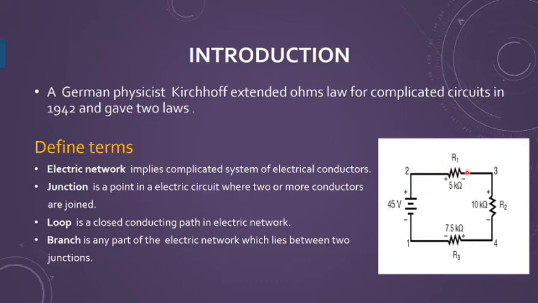I may give it some naming just to understand it. I may call it AB. So AB is a branch of this network. This is the complete electric network, and this will be branch AB. And if I call another point C, then BC is also a branch. So there are many branches in the electric network. For understanding the circuits, these definitions should be clear to you. These are simple terms which we will be using for explaining the Kirchhoff laws.